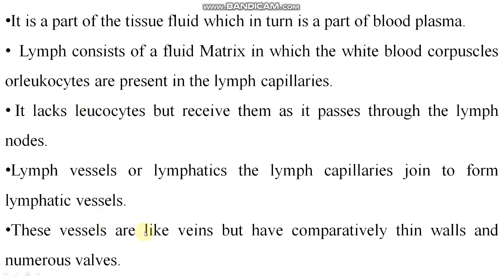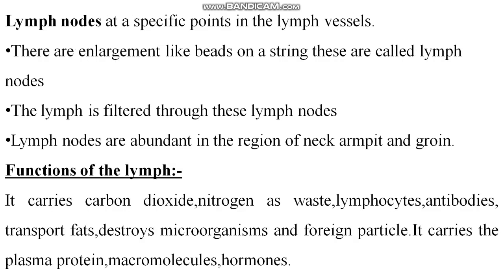So these vessels are like veins but have comparatively thin walls and numerous valves, right? Why are valves present? For the prevention of backflow. Clear? Now lymph nodes. What are the lymph nodes? At specific points in the lymph vessels, there are bead-like structures, like a bead on a string, you have seen. Its enlargements are present there. This type of structure present on the lymph vessels is called lymph nodes, right?